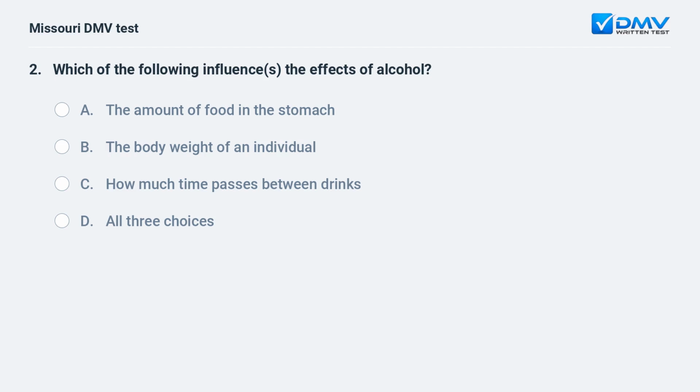Which of the following influences the effects of alcohol? A, the amount of food in the stomach. B, the body weight of an individual. C, how much time passes between drinks. D, all three choices.